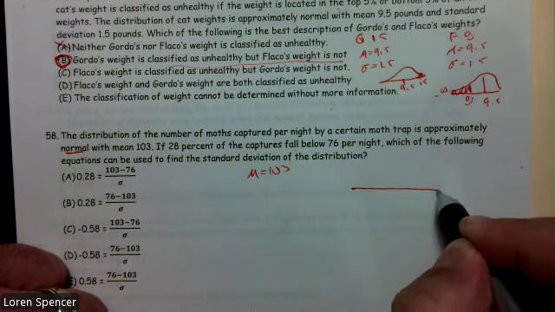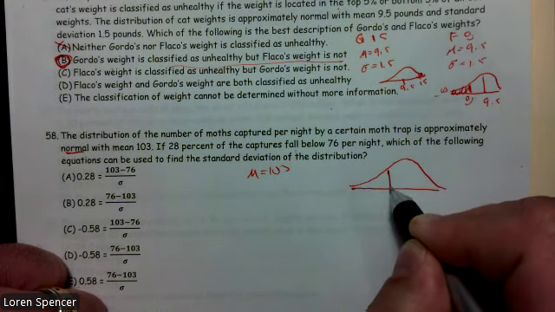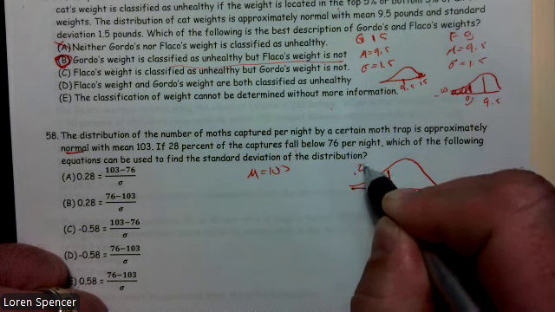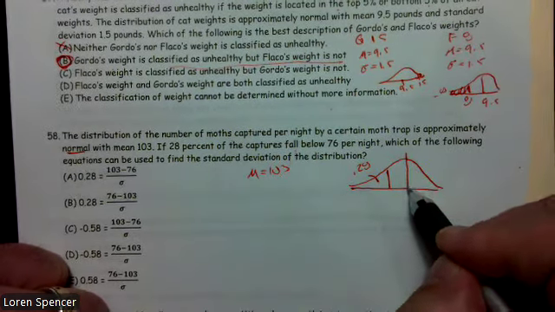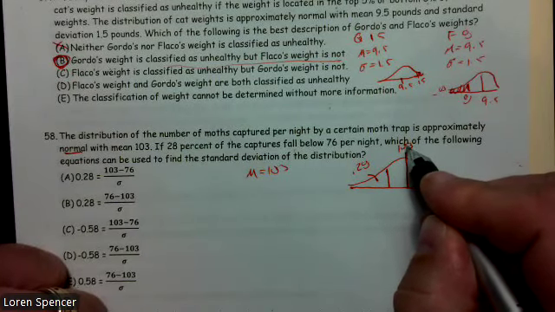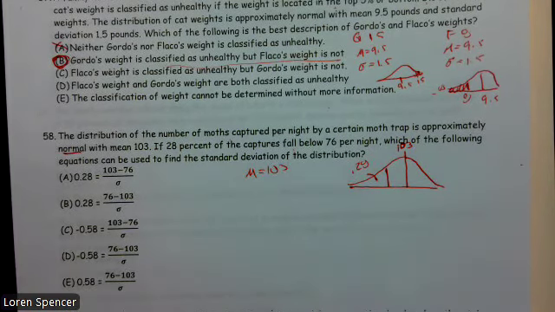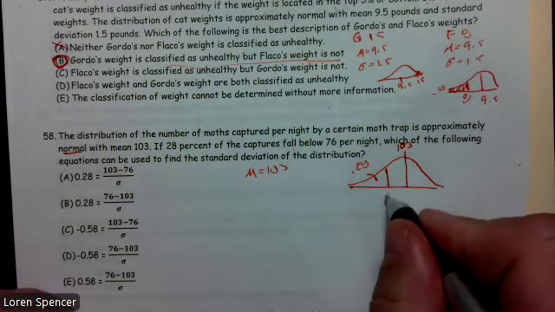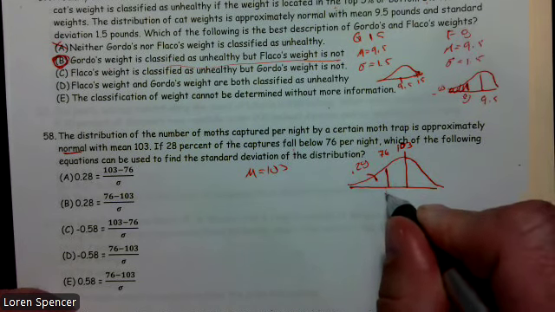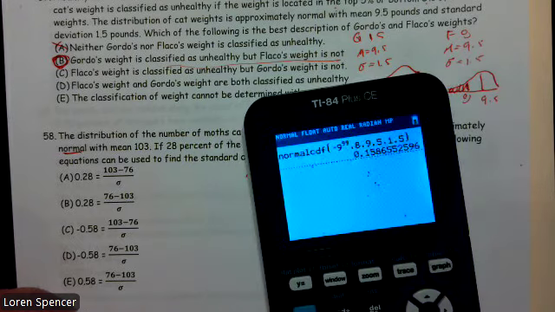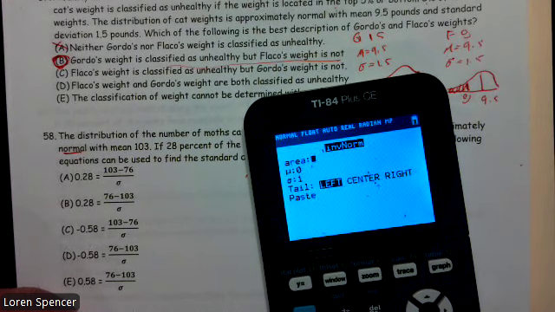Ooh, tricky, tricky, tricky problem. They're telling us this area right here is 0.28. All right. Now we know our mean. We know our mean. And we also know that this score is a 76, but I need that z-score. But I can get a z-score by going second VARS, inverse norm, and